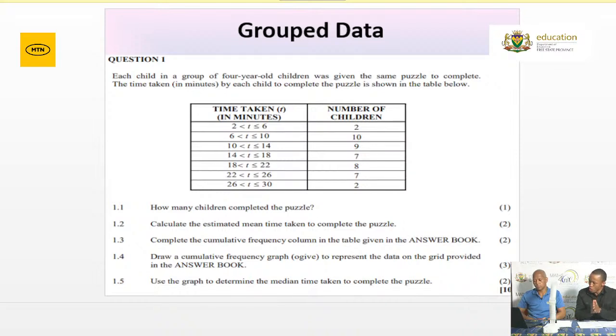And from then onwards, you will then be able to represent your grouped data in the form of a cumulative frequency graph or curve. And we'll provide a grid on where to draw this cumulative frequency curve. Please make sure you know how to plot the coordinates. Remember, the x-axis will be your class interval, and your y-axis will then be your cumulative frequency.